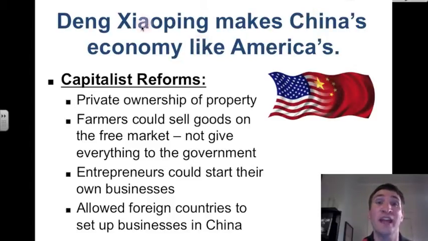What were some of Deng's capitalist reforms? Well, he institutes private ownership of property. He says that farmers in China could sell goods on the free market and not give everything to the government. Deng Xiaoping allows entrepreneurs to start their own businesses, and he allows foreign countries to set up businesses in China. That is more capitalist than communist.